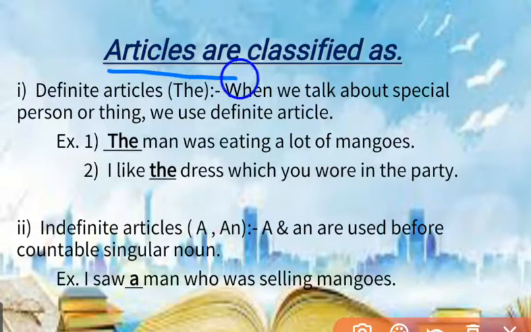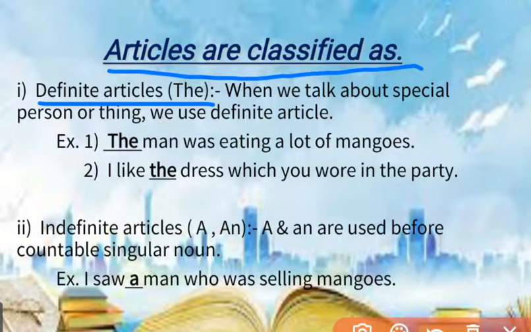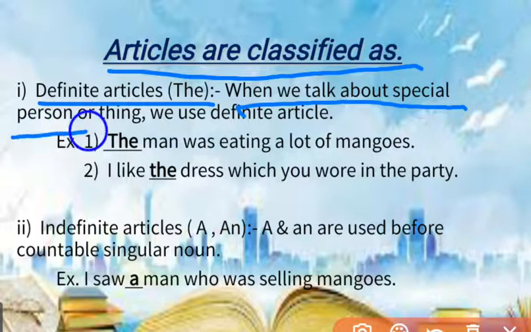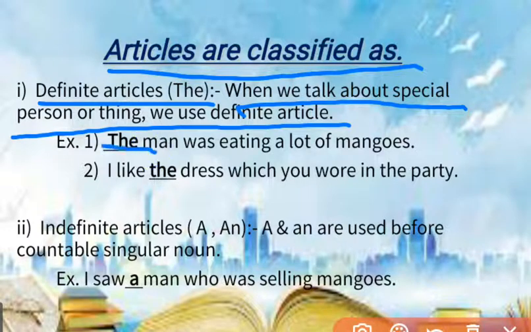Articles are classified as definite article and indefinite article. Definite article: the. When we talk about a special person or thing, we use the definite article. For example, the man was eating a lot of mangoes. Here, I am talking about the particular man who was eating a lot of mangoes. So, the is used before man. In the second example, I like the dress which you wore in the party. Here I am talking about the particular dress. So, the is used before the noun dress.